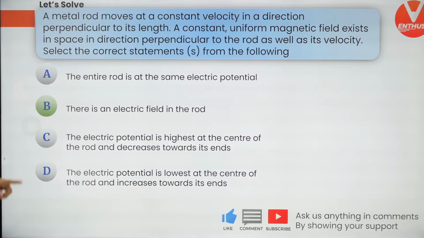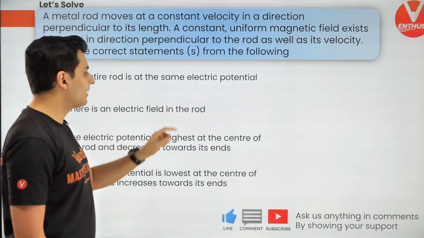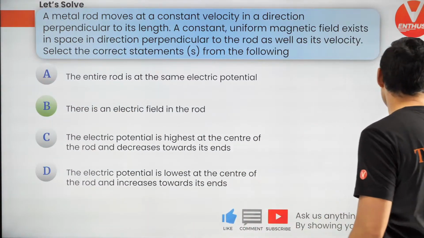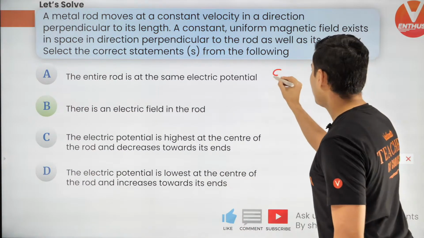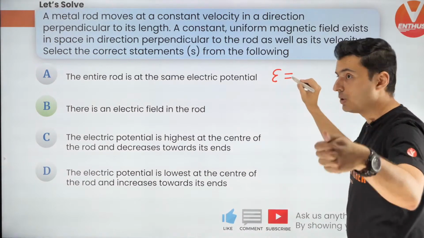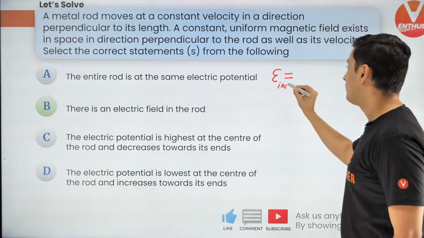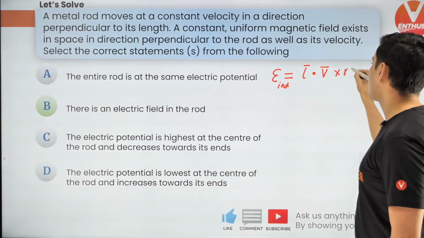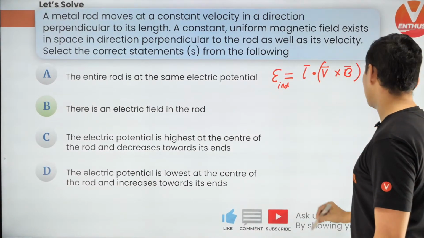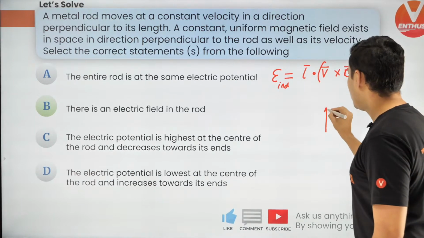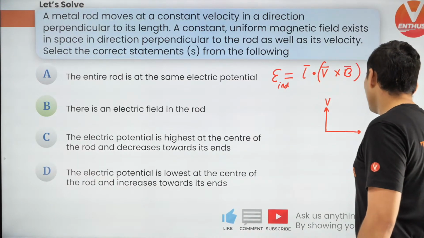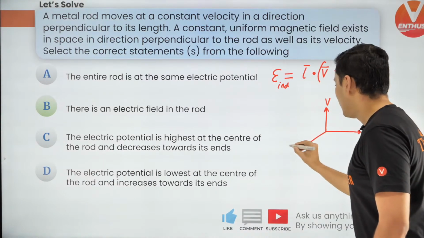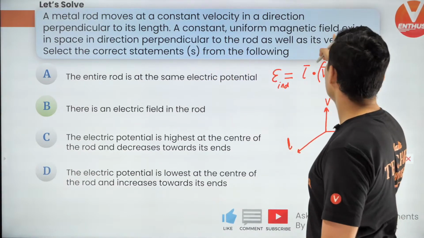Well, the correct answer is actually B. There is an electric field inside the rod. I'll tell you how. You have to use this formula. The EMF induced is ∫(v × B)·dl. I gave you this formula at the start of the lecture. So it's mentioned that the velocity and magnetic field as well as the length are mutually perpendicular to each other.